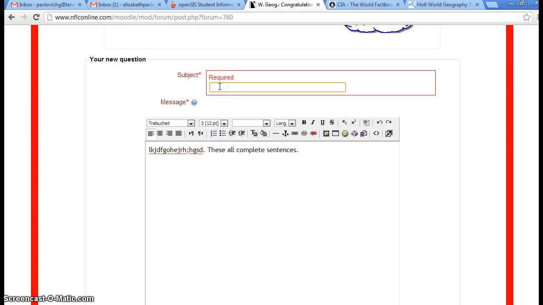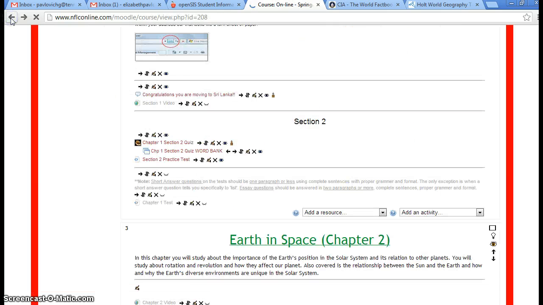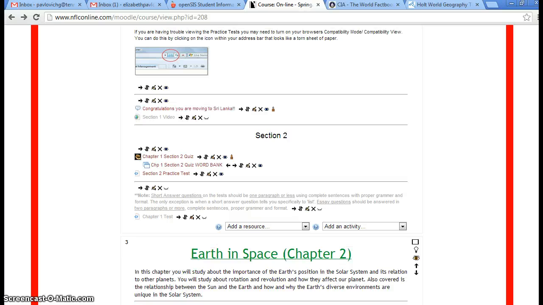And they all need a subject. You could do your name and the chapter, or you can do anything. Just give it a subject, give it a heading, and then you go down to the bottom and you click Post to Forum. I'm not going to post it because then when you all do log into the class one day, you're going to see that really weird forum and think, wow, Miss P is strange. But you just click Post to Forum.